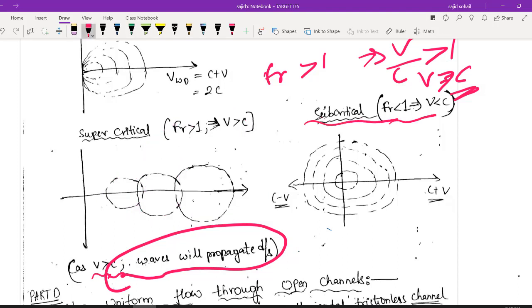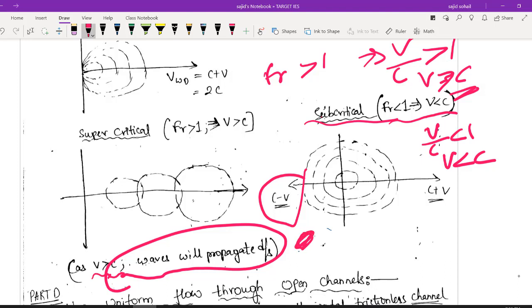So here your Froude number is less than 1. So obviously my V by C value less than 1. So V value is less than C. So C value is more and V value is less. So obviously on the upstream side you will be seeing as if waves are moving with certain velocity, and you can obviously relate, right?